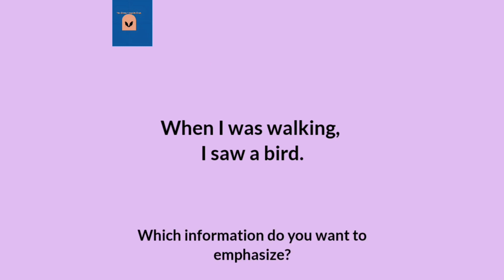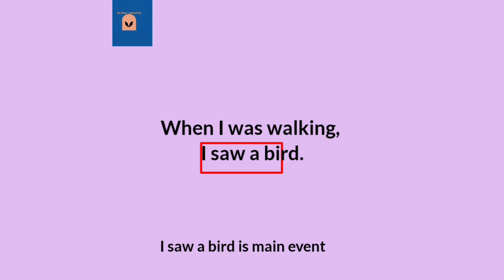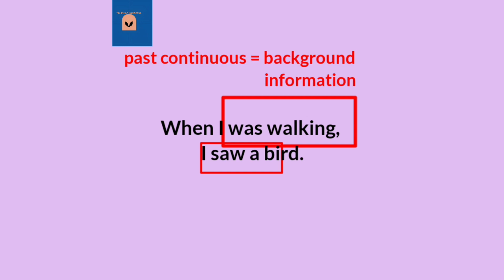So, which information do you want to emphasize? We want to emphasize seeing a bird, right? So, I saw a bird is the main event, and I was walking is background information. So, we use past continuous for background information and past simple for the main event.